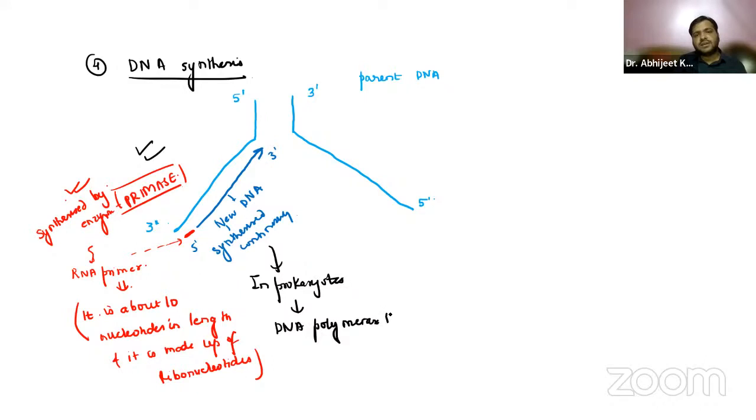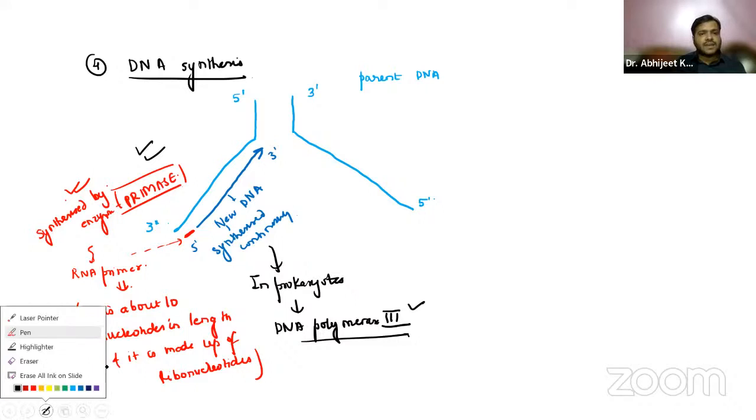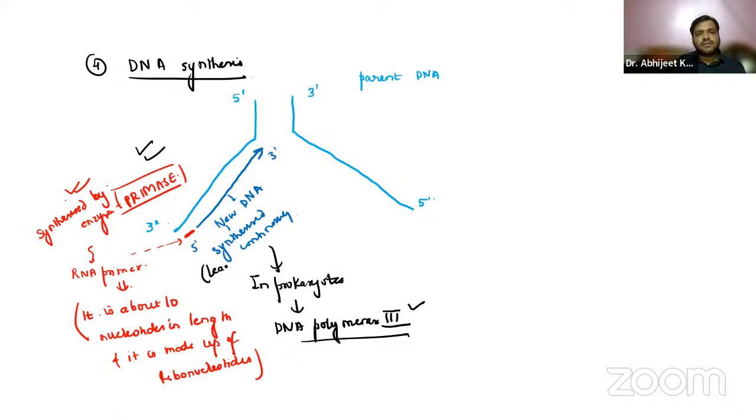So that is the leading strand synthesis. Coming on to the lagging strand.